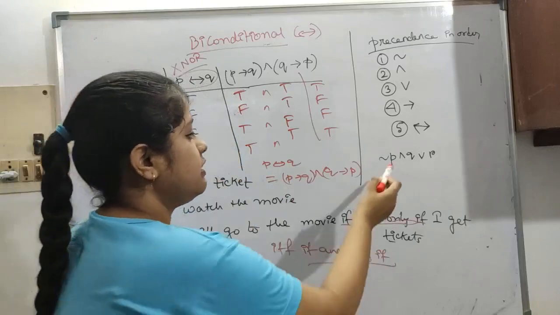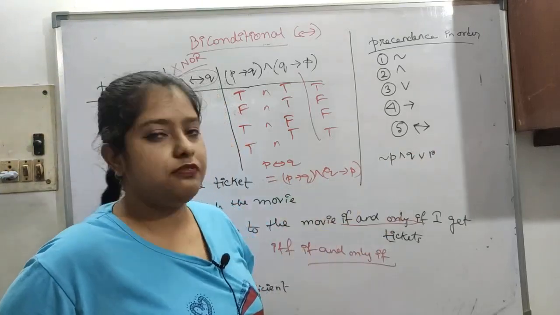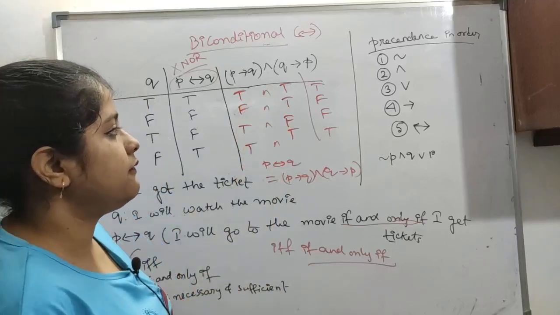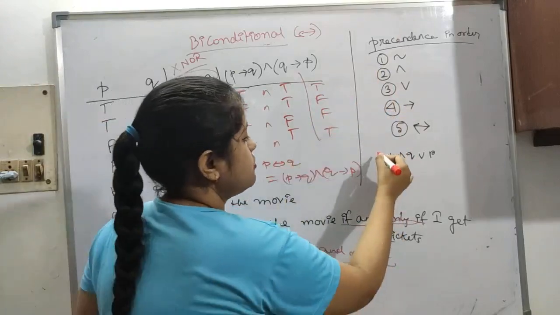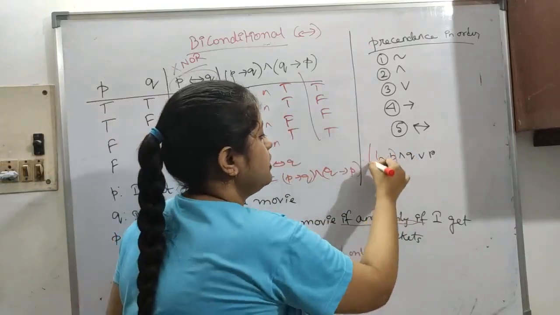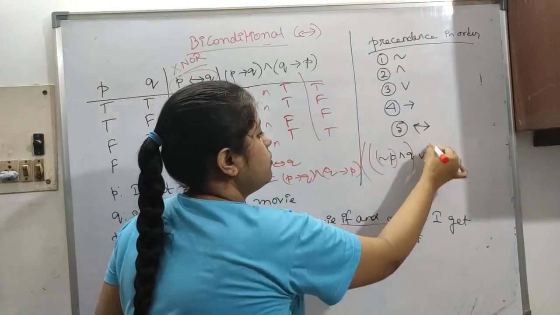So let's say this is our expression given. We have to apply this precedence. Let's see what will be applied first. First is complementation, so this will be evaluated first. Next is AND, so then AND will be evaluated. Then comes OR, so then OR will be evaluated.